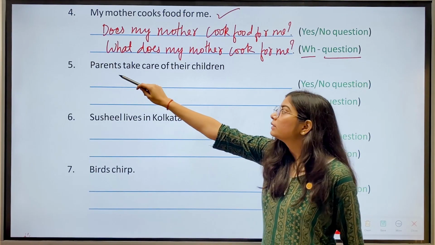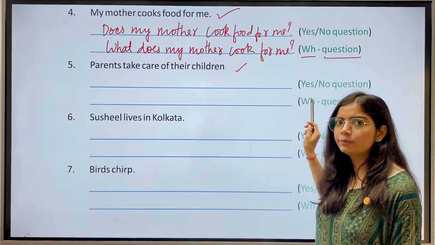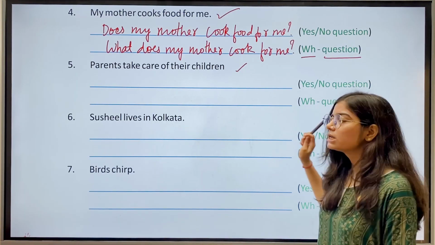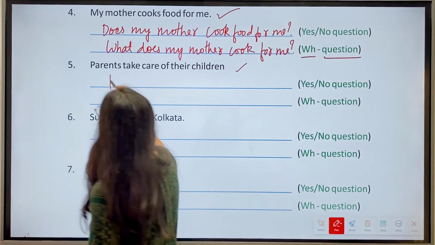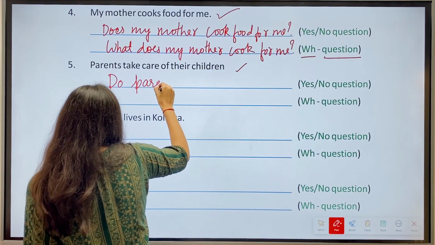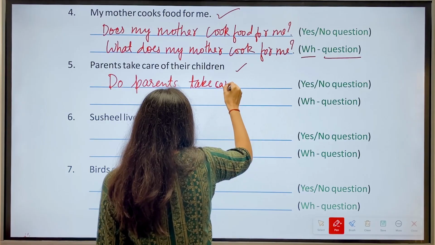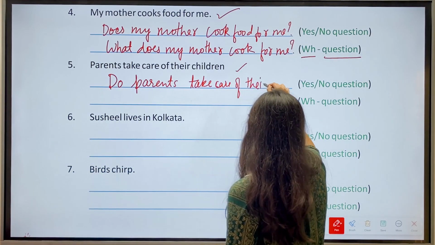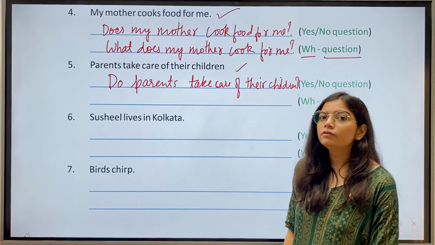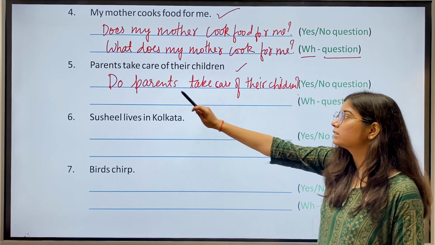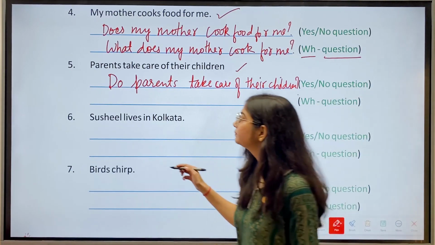Then we have fifth, parents take care of their children. Then we have to make yes or no question. The answer is, do parents take care of their children? Then we have to make WH question. The answer is, what do parents do for their children?